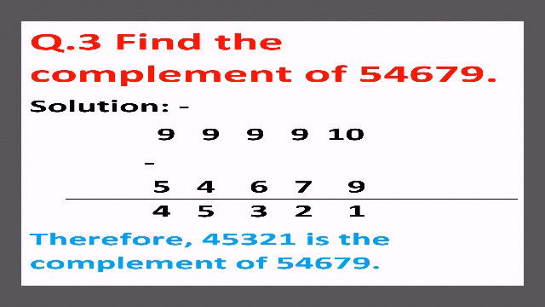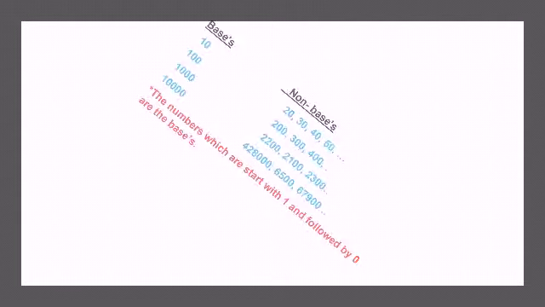If I subtract 5 from 9, we get 4. If I subtract 4 from 9, we get 5. If I subtract 6 from 9, we get 3. If I subtract 7 from 9, we get 2. And the last one you have to subtract from 10, so it will be 1. So therefore 45,321 is the complement of 54,679. You can add them also for checking that you are getting the nearest base number or not.